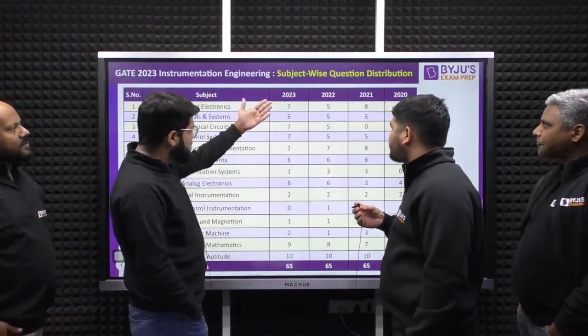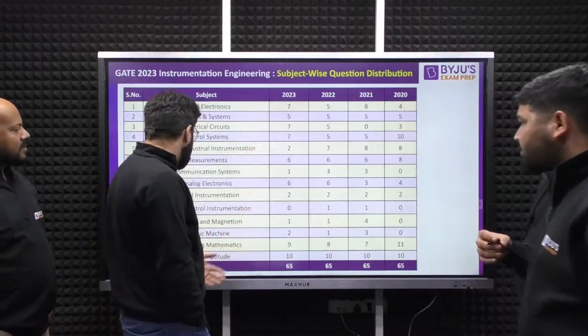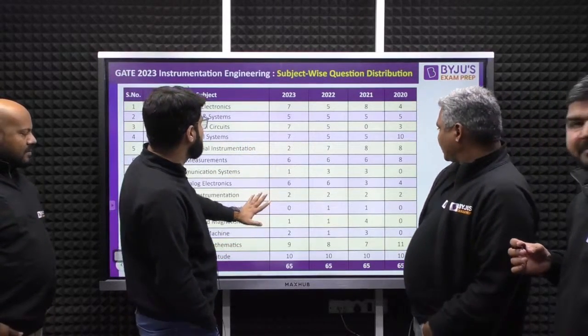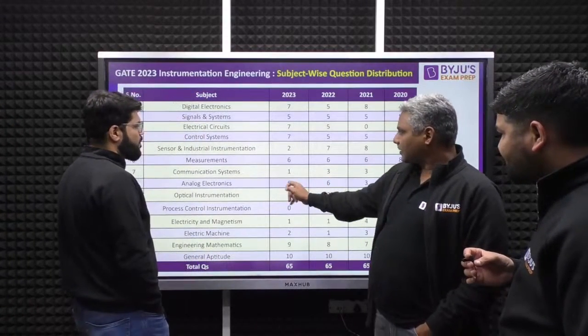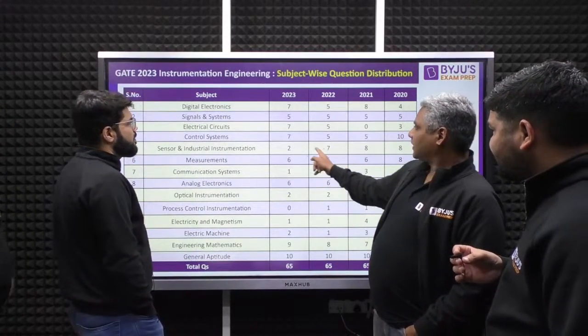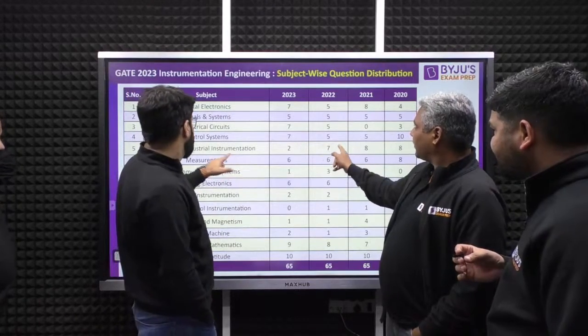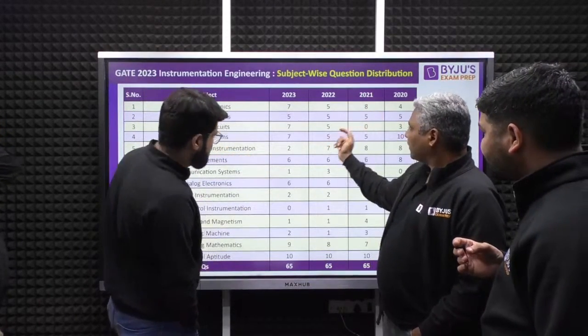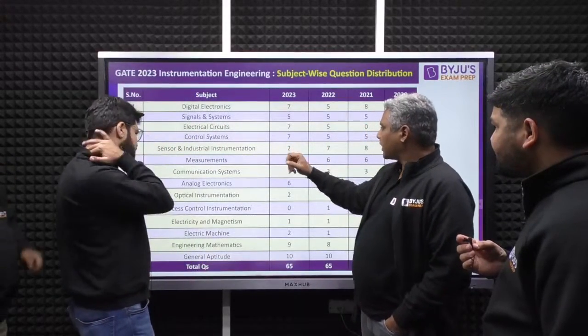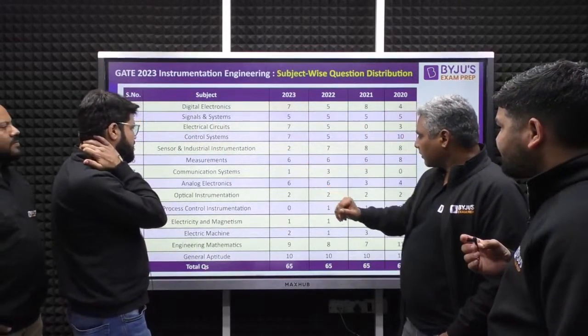So this is, guys, the subject-wise distribution. If we see, there is no question from process control. It is a surprise. Analog is the same. This is something surprising. Sensors in industrial instrumentation, question distribution: 7 questions were there earlier from this IN core subject, and this time only 2. Okay, this is very surprising.